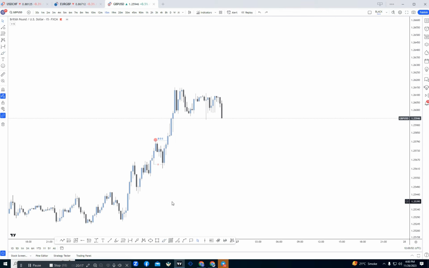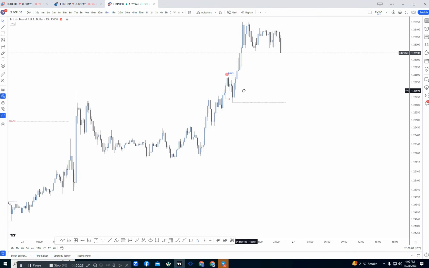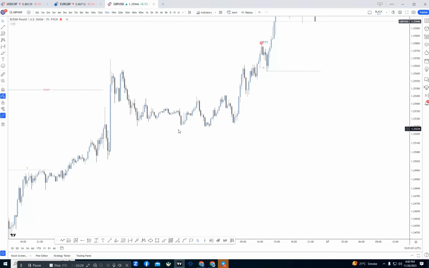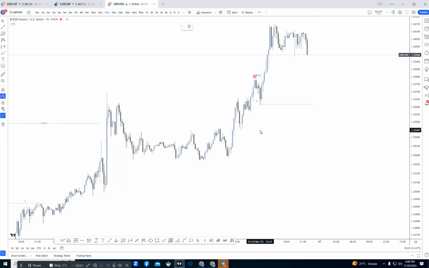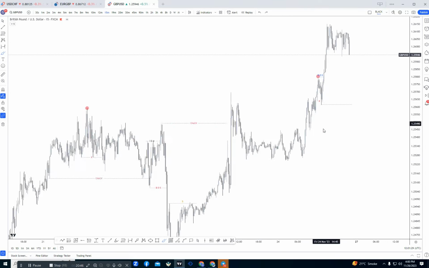If the market breaks that low at that area, then this whole move will act like a smart money trap, and where we can look for buys. Then we will simply look to buy from our unmitigated order flow or unmitigated order blocks. Like this is our unmitigated order block, and this is again our unmitigated order block. So here are two order blocks where we can look for buys in GBP USD according to the 15-minute